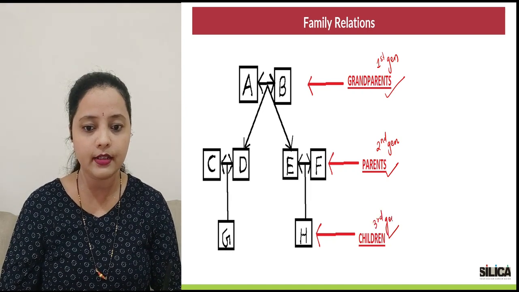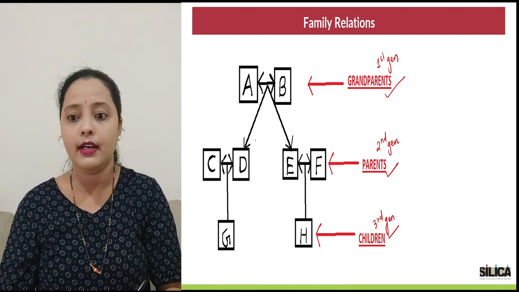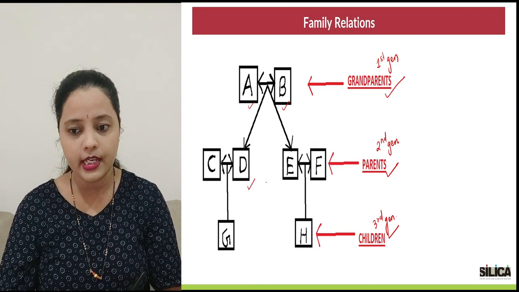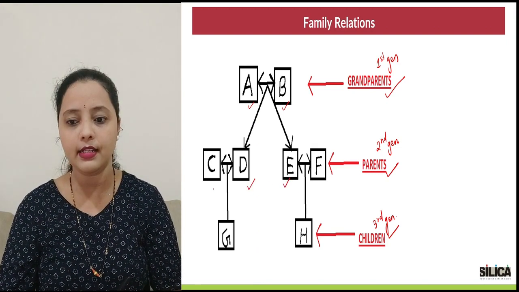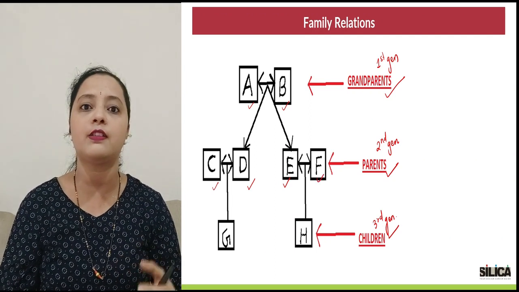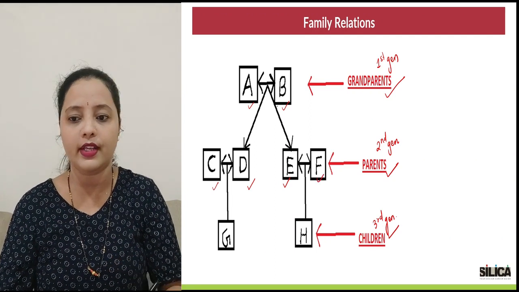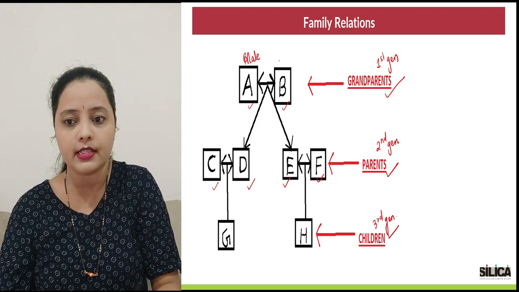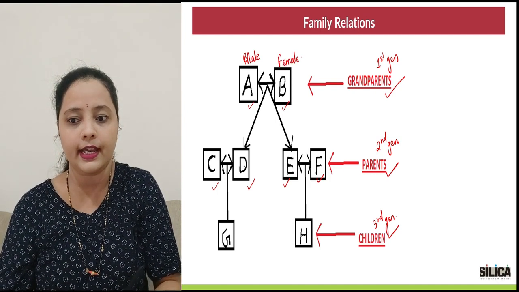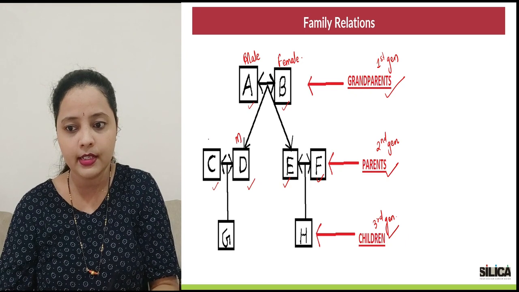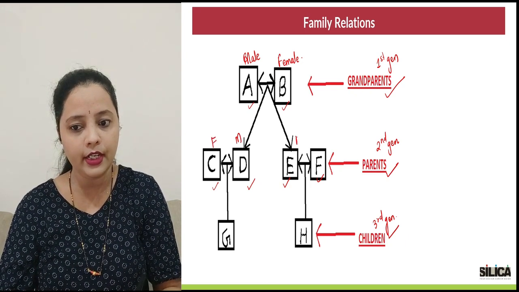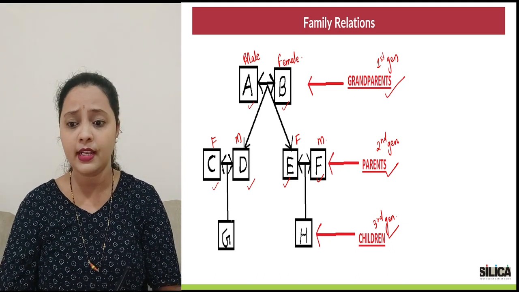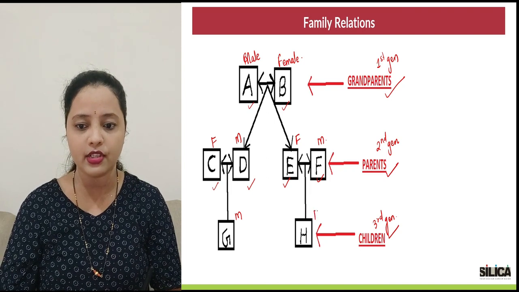So basically this is a family tree of a family where A and B, as you see, are the grandparents. They have 2 children, D and E, and their spouses are C and F, and G and H are respectively the children of the couples. Now let's do one thing. Among A and B, let's say A is the male and B is a female. And similarly, in the couples, let's take D to be a male, C as a female, and E to be a female and F to be a male. And let's assign a gender to the children as well. G is, let's say, a male and H is a female.